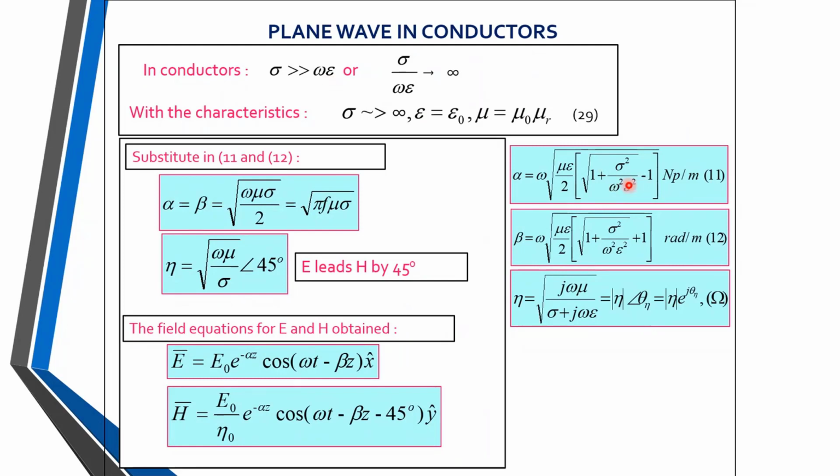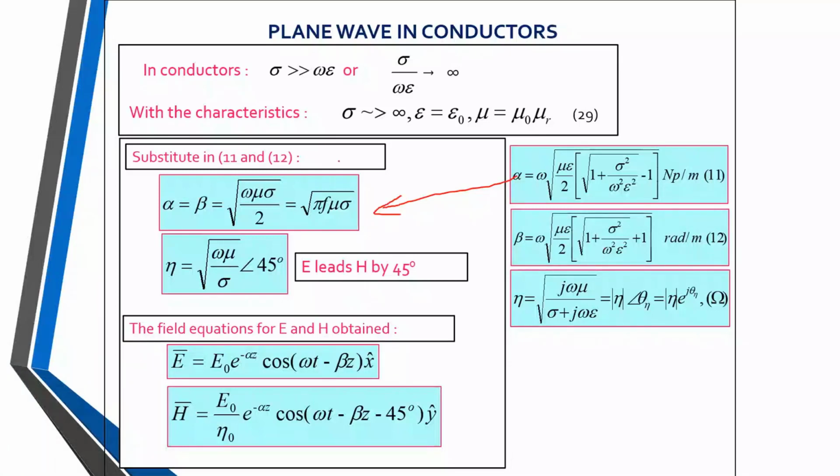In the alpha equation, if I neglect the omega square term in the denominator, as it is very much less than sigma square, then we consider only sigma square. So the 1 minus 1 gets cancelled, and under the square root sigma square comes outside the square root, and it is just sigma. Therefore this equation directly changes to this. What are alpha and beta?